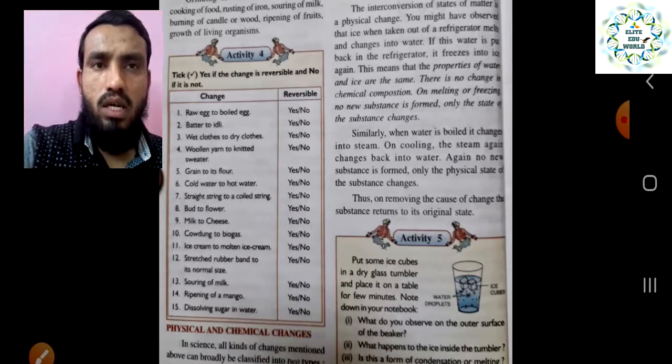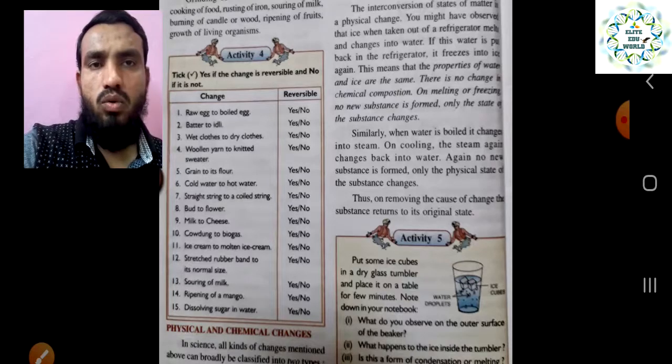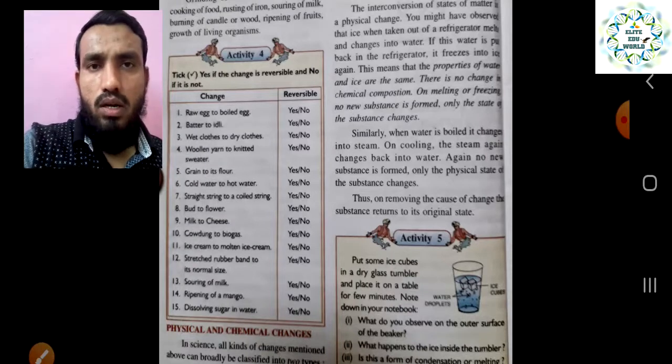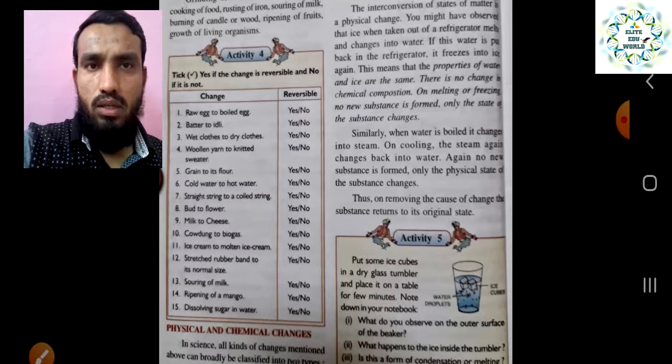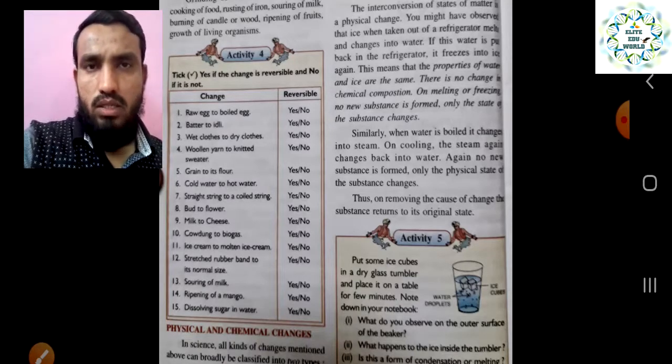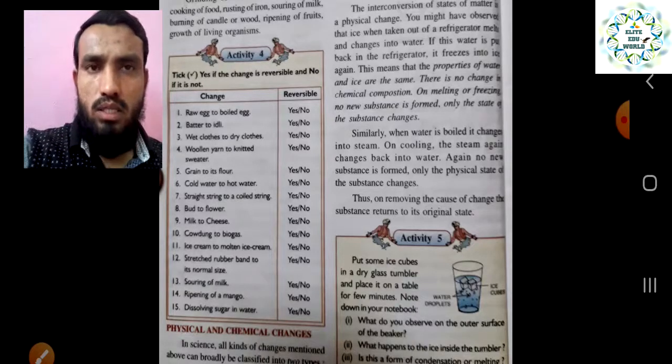So here you just have to tick yes or no. Whether it is a reversible change, you tick yes; whether it is an irreversible change, you tick no. You can do this activity at home, write it down in your notebook, and make two columns again: which are reversible changes, and which are irreversible changes. Some examples we will discuss here, that is a raw egg to a boiled egg.